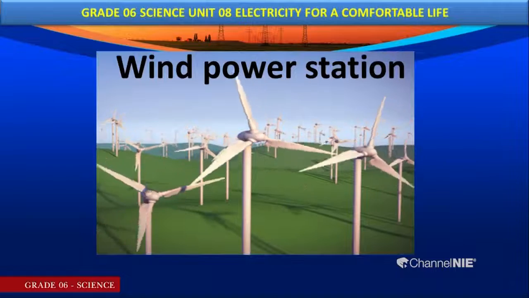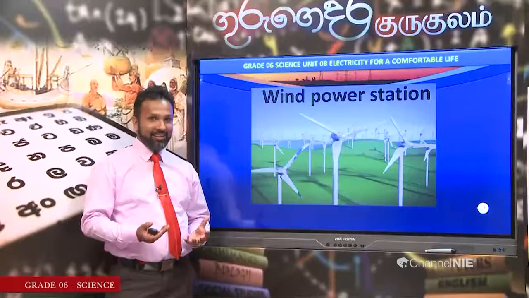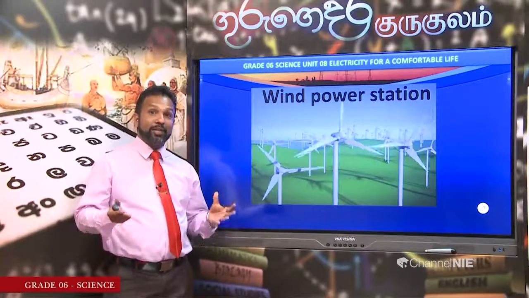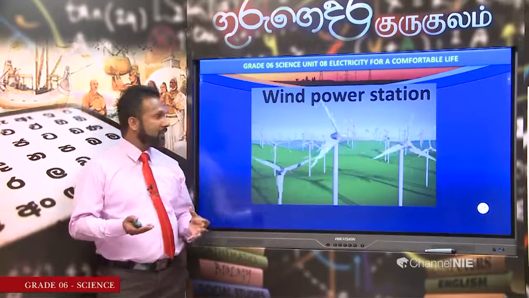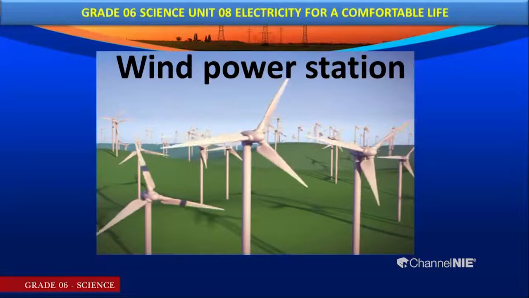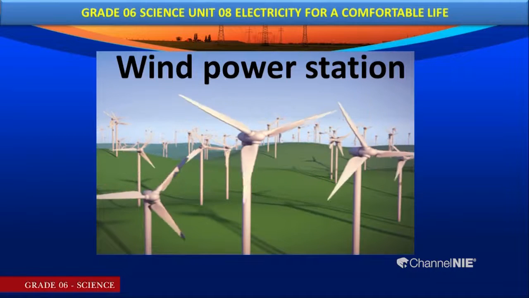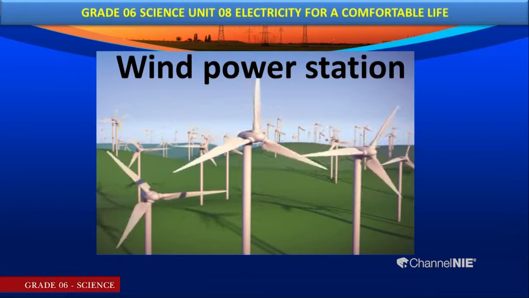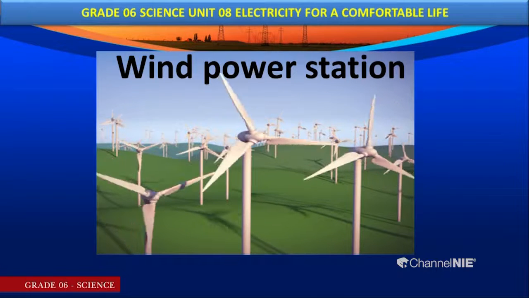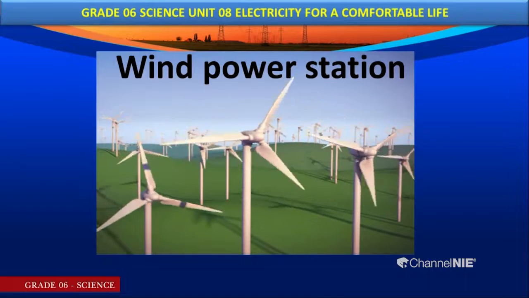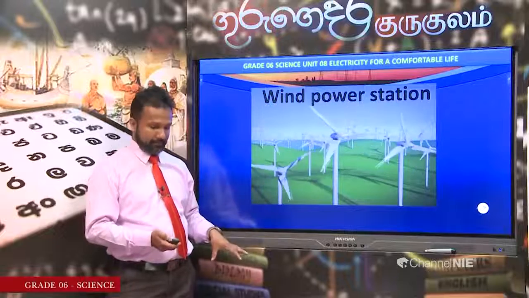Now this diagram shows you a wind power station. In wind power stations also, the same process, the same technique takes place. What is the process? Moving a magnet near a coil or moving a coil near a magnet. Here the wind turbine is rotated with the help of wind. That's the only difference here.